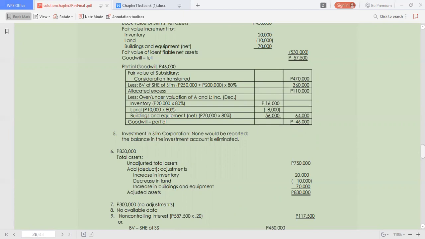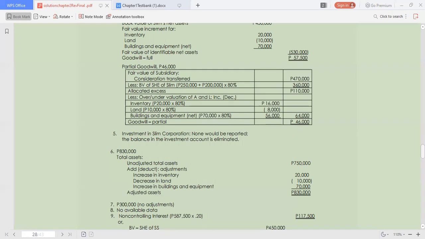So if we now eliminate the investment account, then we have to close investment account by a credit. So credit investment. In other words, the investment account will have a zero balance. That's in the consolidated balance sheet.